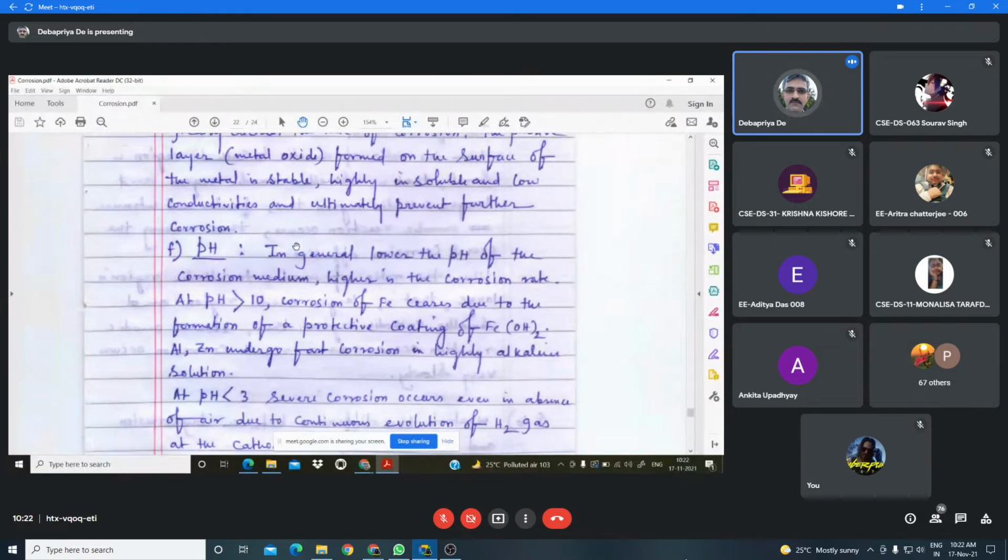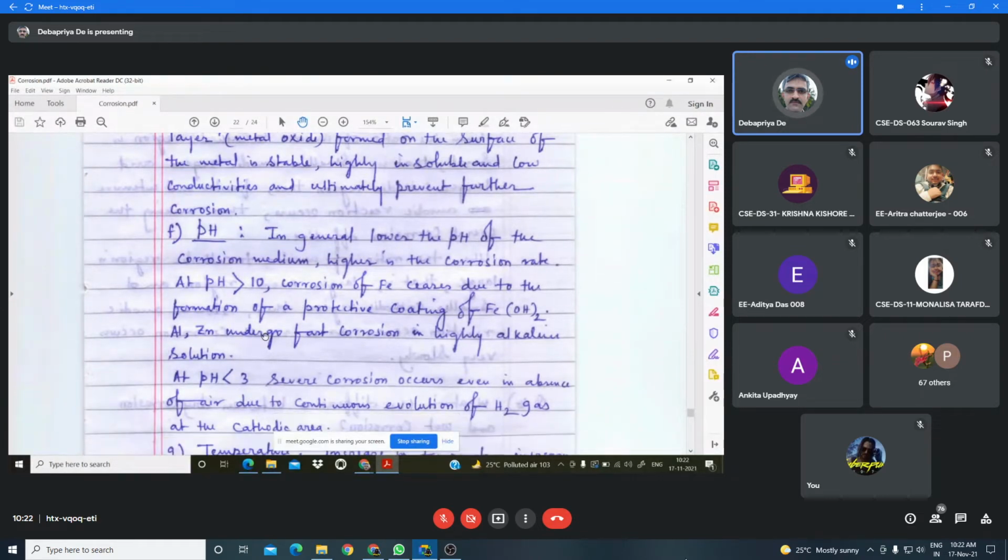Whereas if the pH of the medium is acidic, that means less than 3, then severe corrosion of the metal will occur. And which type of corrosion will occur under acidic condition? That is the hydrogen evolution type of corrosion, and in the cathodic region the hydrogen gas is evolved. So this is another factor which also influences the corrosion reaction.